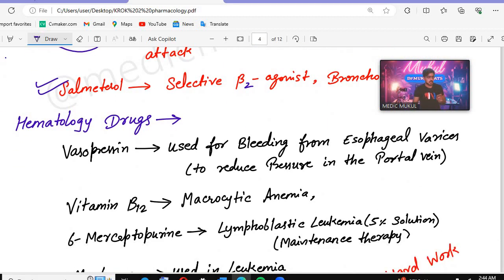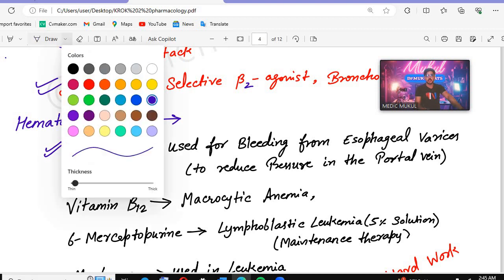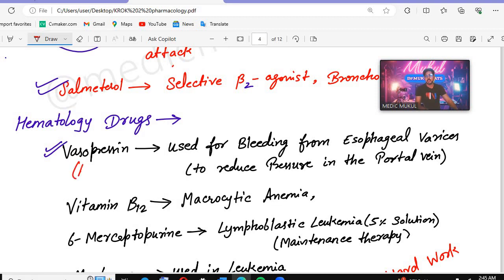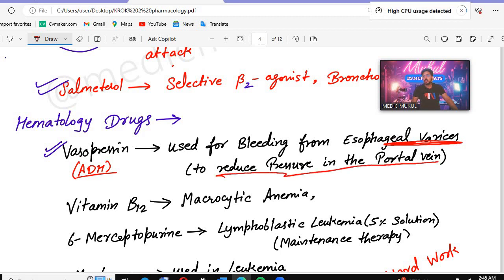After that we will have some hematological drugs. Remember the hematological drugs, we have the vasopressins. Vasopressin we also know is a hormone, the antidiuretic hormone. So this is used for bleeding. If you see bleeding from esophageal varices, and to reduce the pressure in the portal vein, to reduce the pressure in the portal vein and esophageal varices, which drug will be given? That is vasopressin.